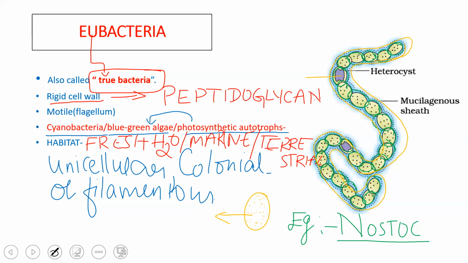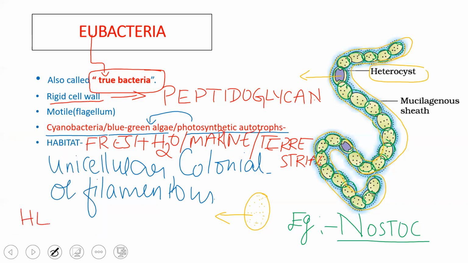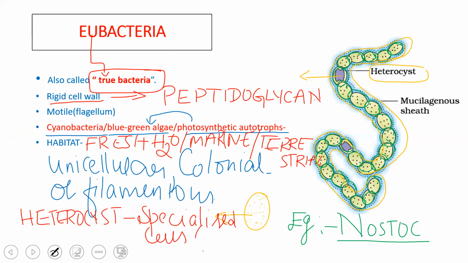Instead, it forms a hardened structure, which is called a heterocyst. These heterocysts are nothing but specialized cells to perform the function of nitrogen fixation.